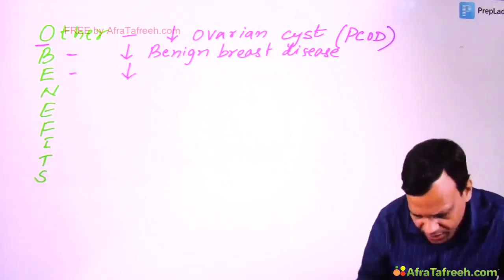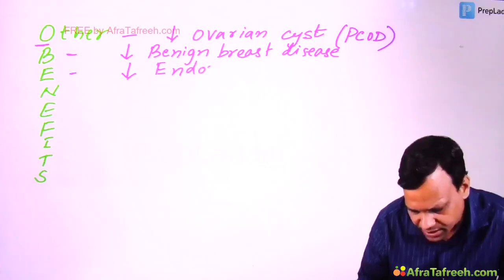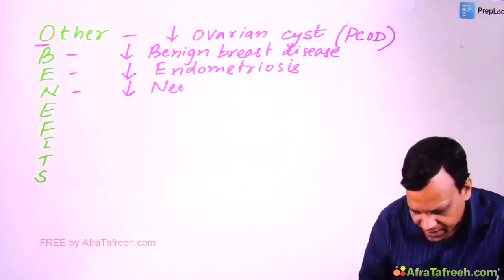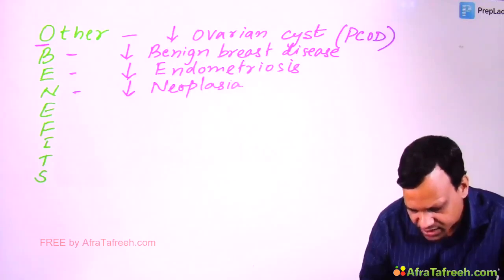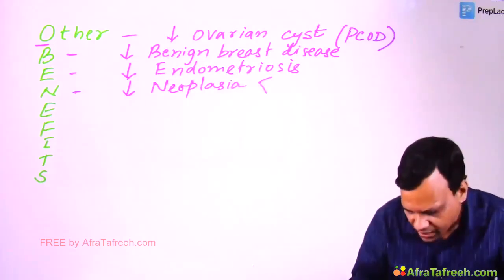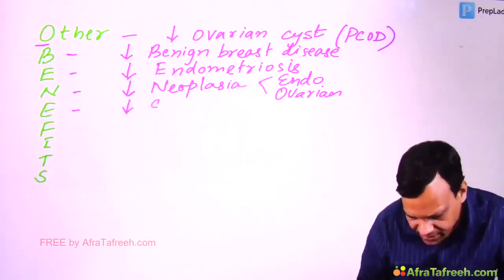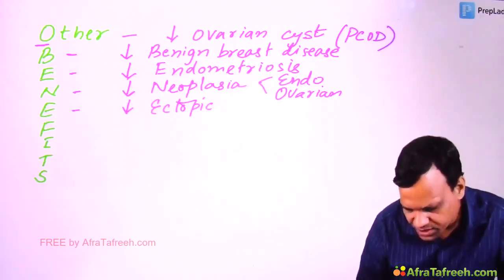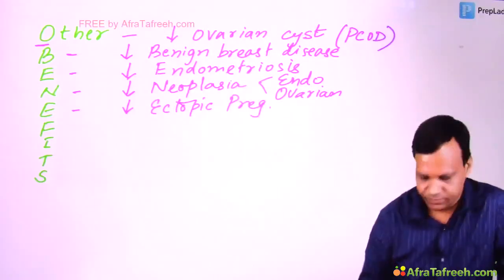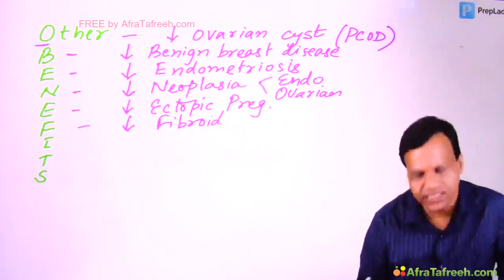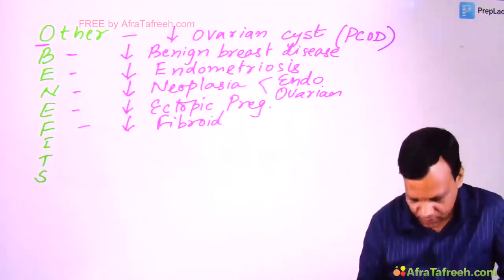Then E means endometriosis. OCPs decrease the risk of endometriosis. N is neoplasia. OCPs decrease the risk of certain neoplasms we just discussed. They decrease the risk of endometrial and ovarian cancers. Then E for ectopic pregnancy. OCPs decrease the risk of ectopic pregnancy. F is fibroid. OCPs decrease the risk of fibroid, leiomyoma.